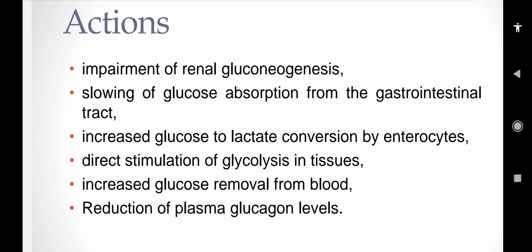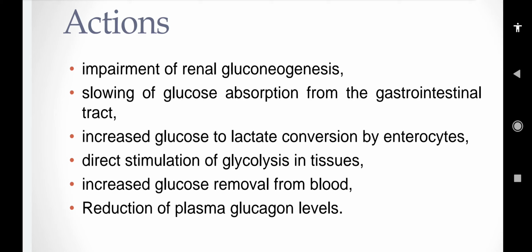Now the actions: impairment of renal gluconeogenesis. What is gluconeogenesis? Gluco means glucose, neo means new, and genesis means formation. Slowing of glucose absorption from the GI tract, so glucose absorption is slow. Increased glucose to lactate conversion by enterocytes, direct stimulation of glycolysis in the tissue.